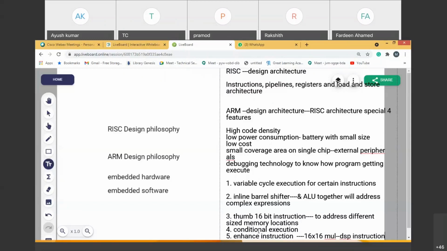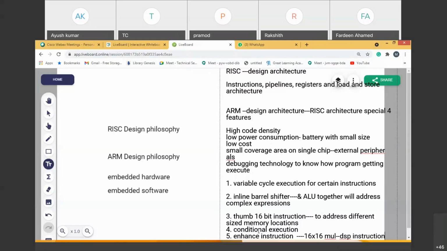Sir, what is meant by barrel shifter, sir? What does it do? Yes, I will come to that when I am explaining the ARM core. Just listen, give me a few minutes. Now, this is what we discussed.